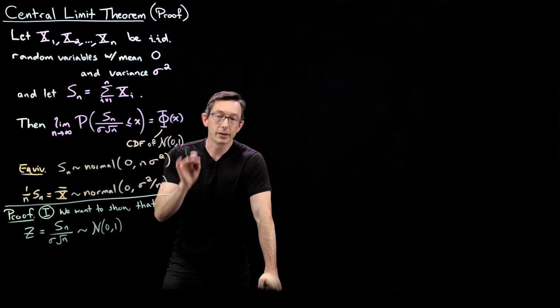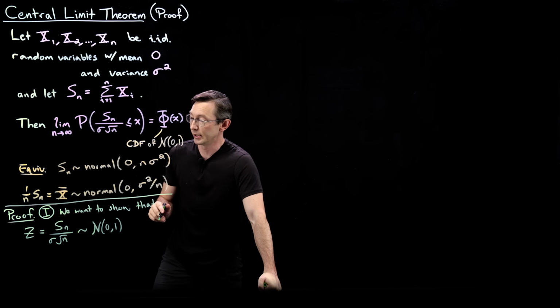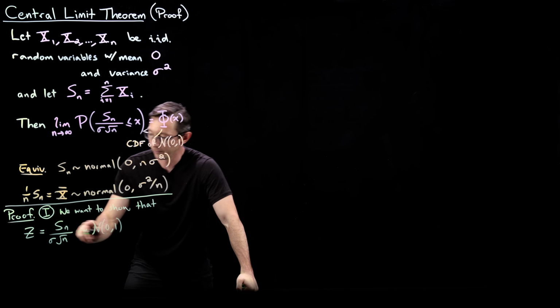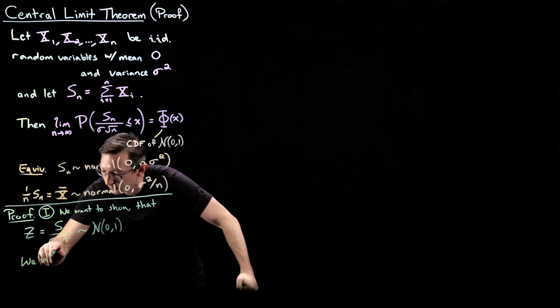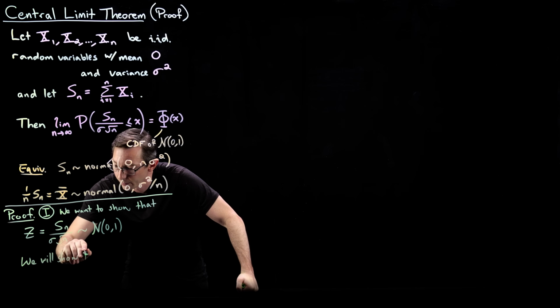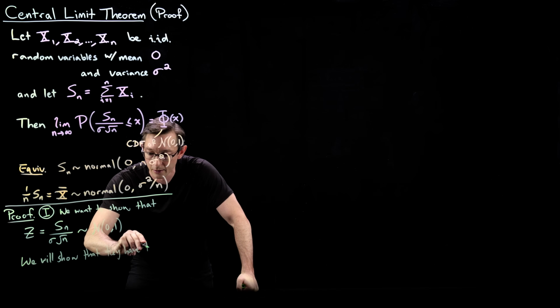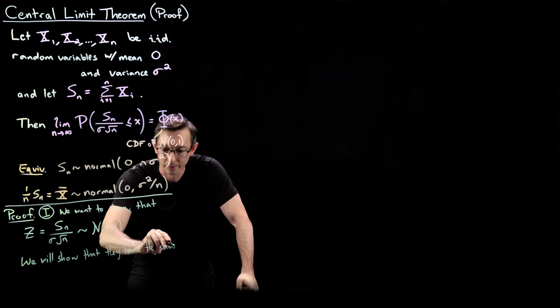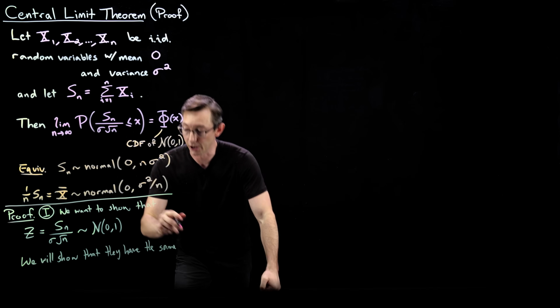And we're going to show this specifically by showing that they have the same moment generating functions. Maybe I'll put this in pink to highlight it.